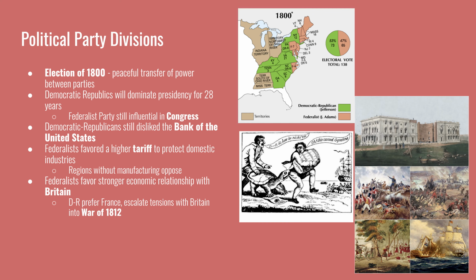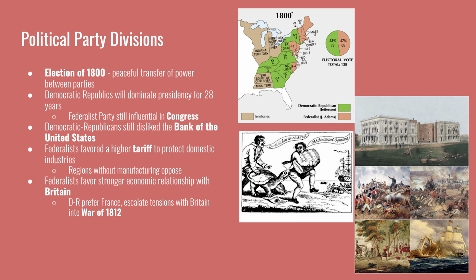And now the U.S. is setting a new tradition of peaceful transfers of power when the Democratic-Republican candidate beat the sitting Federalist president. The election also marks a period when Democratic Republicans dominate the presidency for the next 28 years. Through this period, the Federalist Party are going to have some support in Congress and they're going to have the Supreme Court's Chief Justice, but they will eventually die out between the 1810s and 1820s.